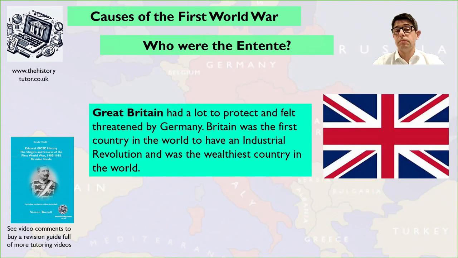So who were the Entente? Well, first we have Great Britain, and they had a lot to protect and particularly felt threatened by Germany. Britain was the first country in the world to have an industrial revolution, was the wealthiest country in the world, and Germany was beginning to threaten that.